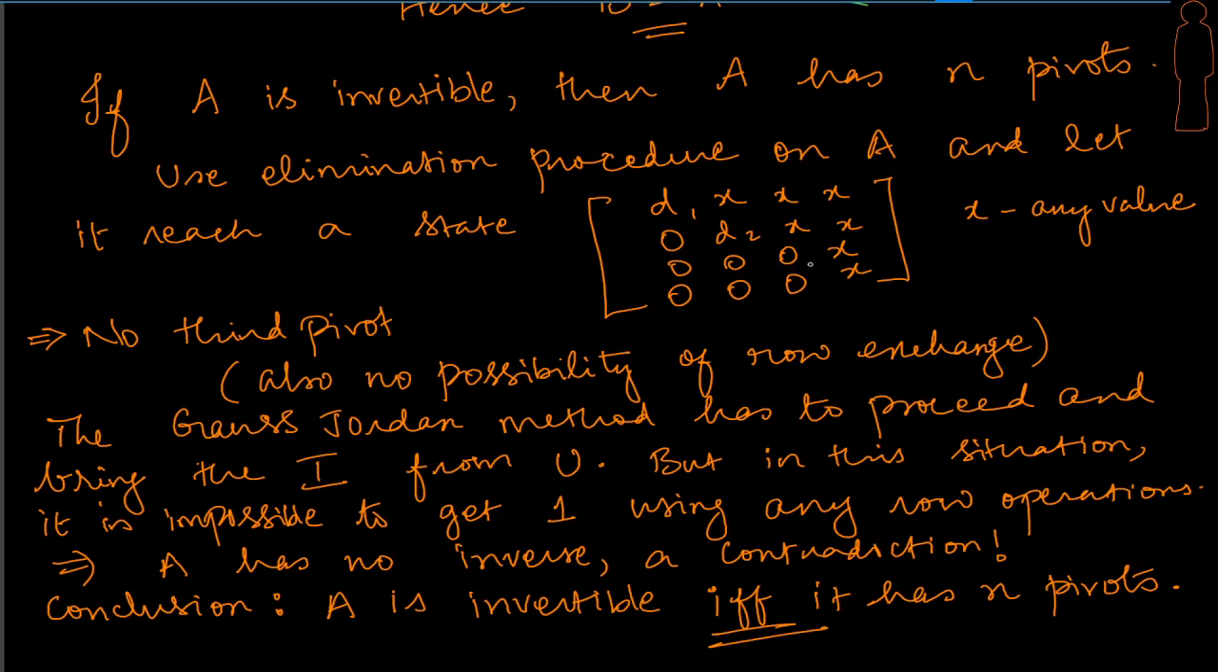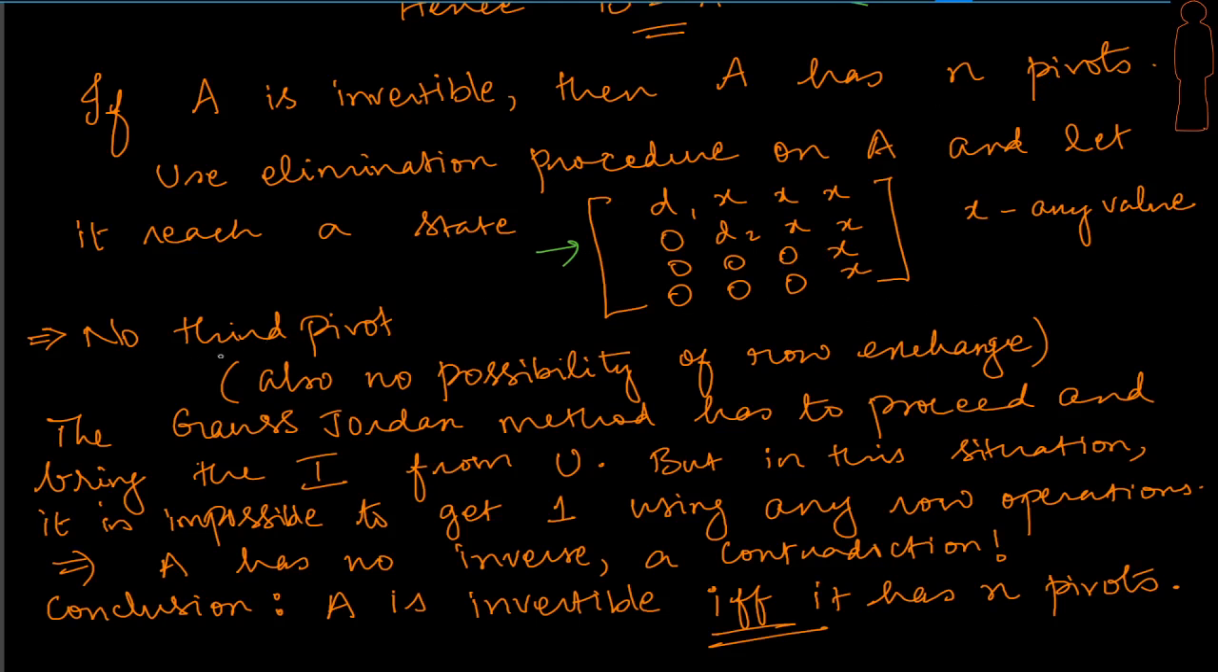And if you're able to say that this cannot happen when A is invertible, it means that we have contradicted our assumption. So our assumption is, let me take the elimination procedure on A and continue, and let's assume that it reaches some state like this where we do not have a certain pivot. We are going to prove that this cannot happen, which means that A will have n pivots, right?